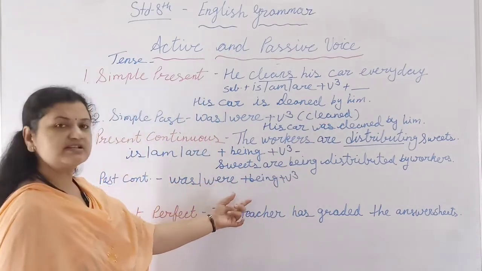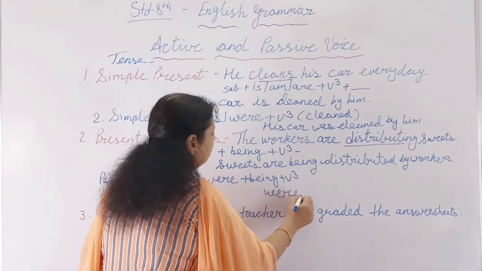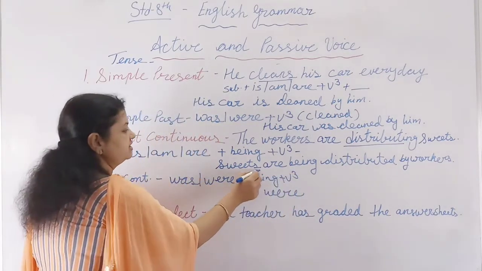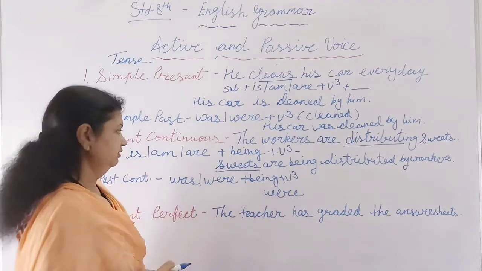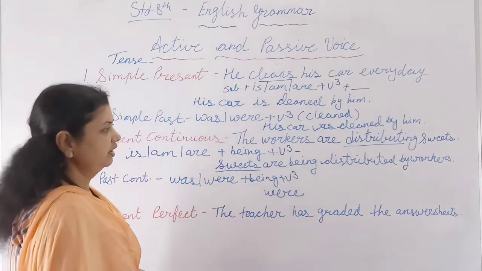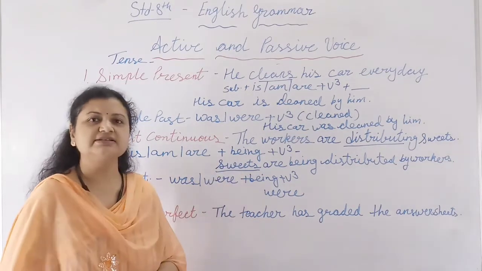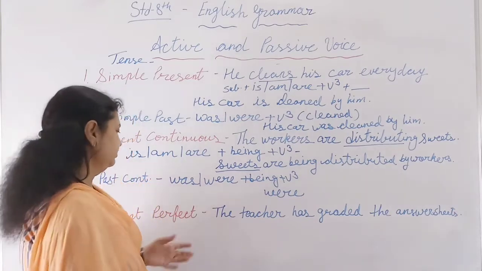Now in the same sentence, instead of are, what will you use? Were. Why will we use were? Because here the sweets are given. So sweets were being distributed by workers. This will be the sentence in the past continuous tense.